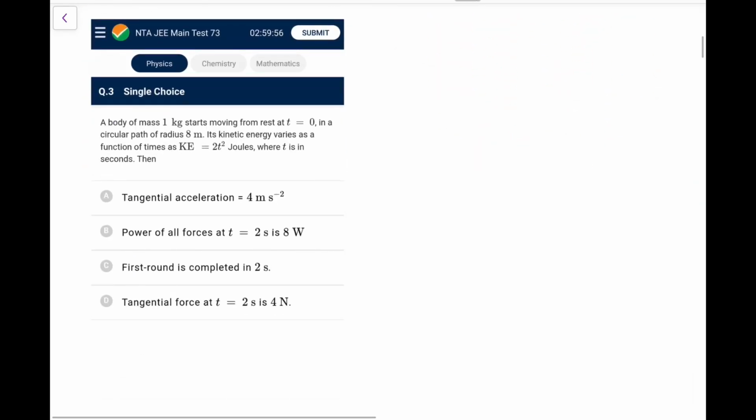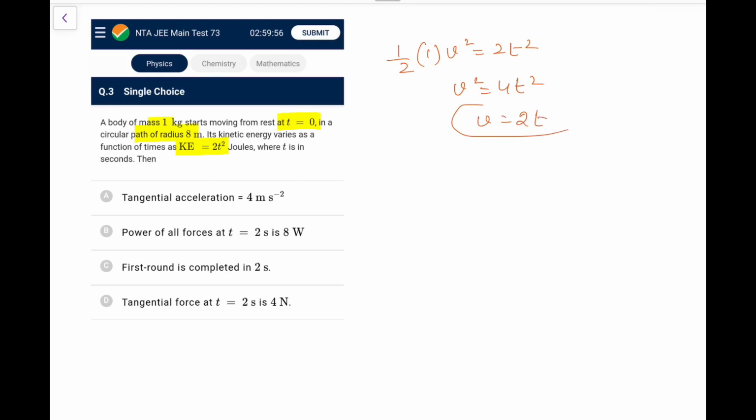Next one, we have a body of 1 kg that starts moving from rest at O in a circular path of radius 8. Kinetic energy is varying, that means speed is changing. So first of all, kinetic energy is half mv square. So half into 1 into v square is 2t square. That comes out as v square is 4t square. I can say speed is 2t.